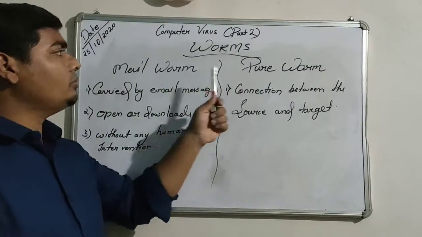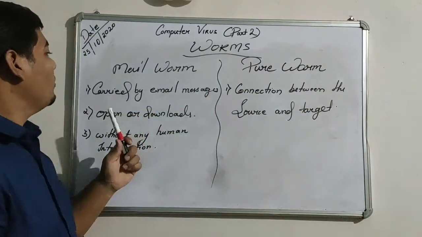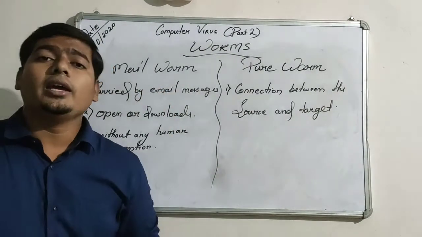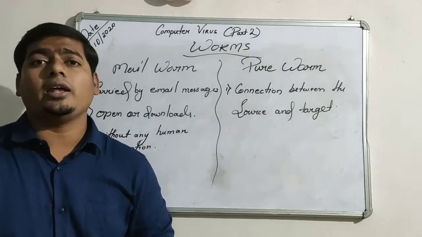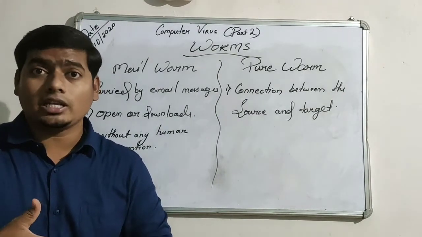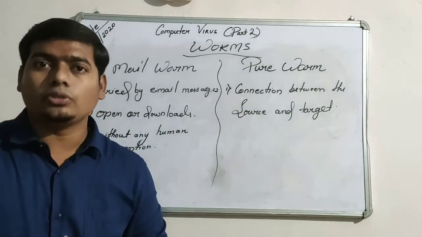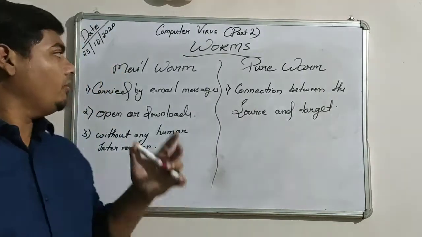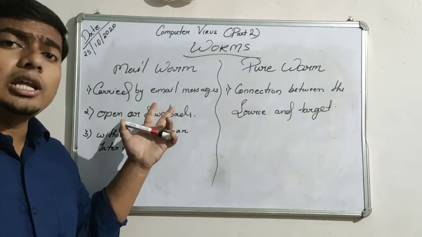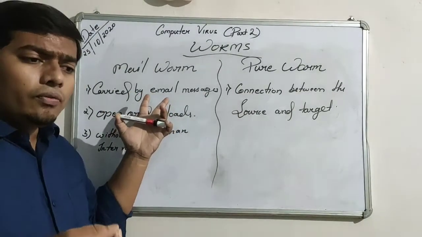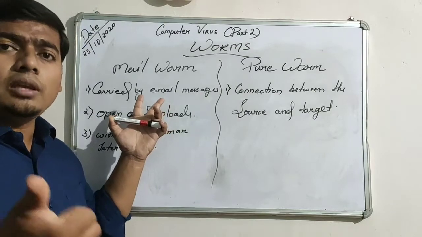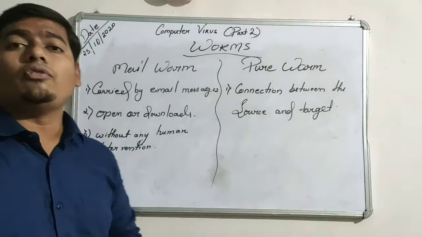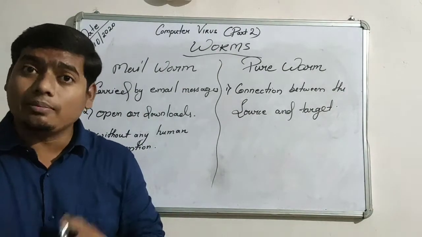First of all, the mail worm, then the pure worm. A mail worm, as the name indicates, is carried by email messages, with the help of attachments. For example, in WhatsApp you also attach files, photos, pictures, videos, music. Previously we attached the same files, folders, videos, messages and images with email also. With that attachment, they attach themselves too.